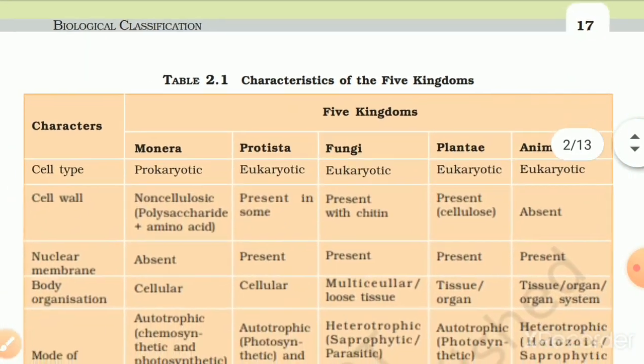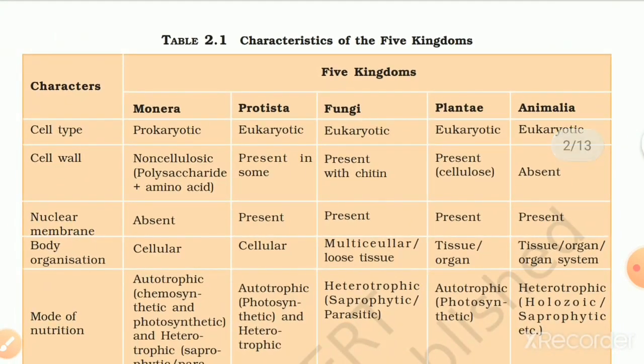Table 2.1, Characteristics of five kingdoms. Character: five kingdoms: Monera, Protista, Fungi, Plantae, Animalia. Cell type in Monera is prokaryotic, in Protista it is eukaryotic, in Fungi it is eukaryotic, in Plantae it is eukaryotic, in Animalia eukaryotic. Cell wall in Monera is non-cellulosic polysaccharide plus amino acids. Cell wall in Protista is present in some. Cell wall in Fungi is present with chitin. Cell wall in Plantae is present, cellulosic. In Animalia, cell wall is absent.